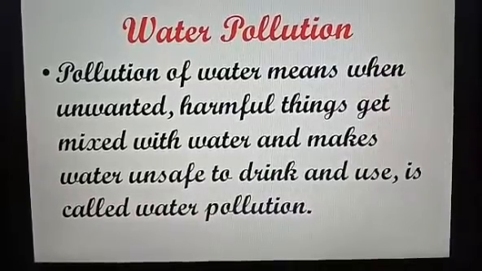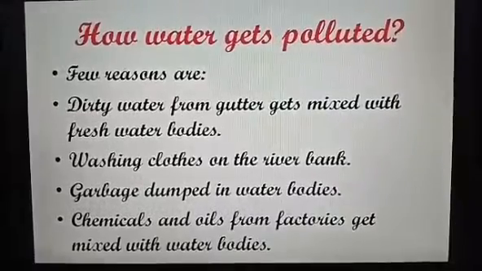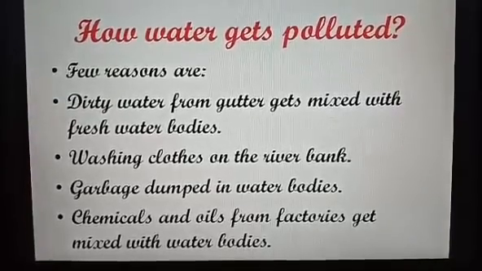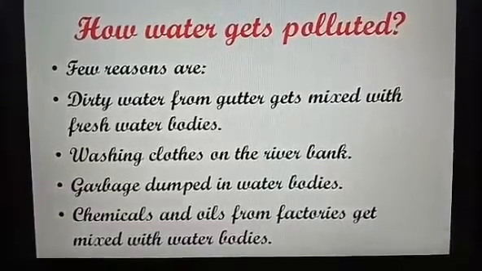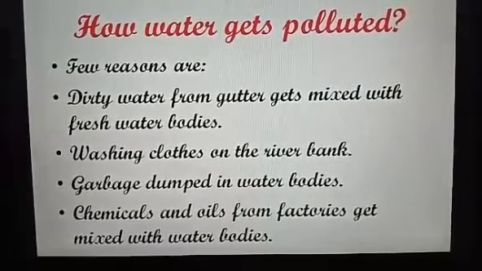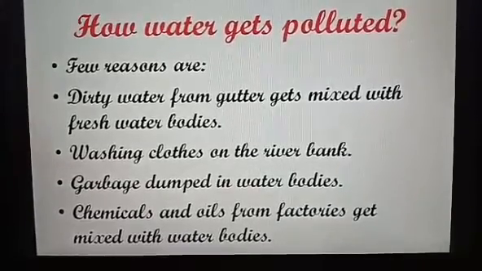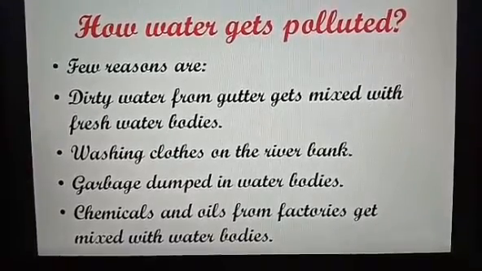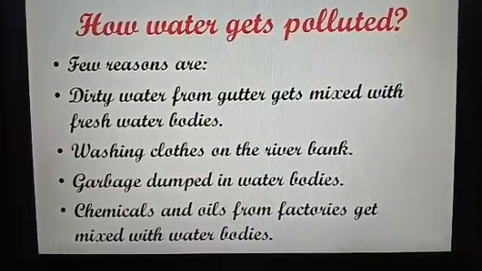There are many reasons because of which water is getting polluted. Few of them are listed here. Water gets polluted because dirty water of gutter get mixed with fresh water bodies. People wash clothes on the bank of the river which pollutes the water of river. Garbage dumped in water bodies pollutes the water. Chemical and oils from factories get mixed with water bodies and pollute the water.